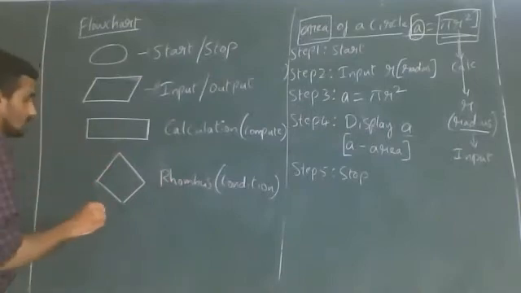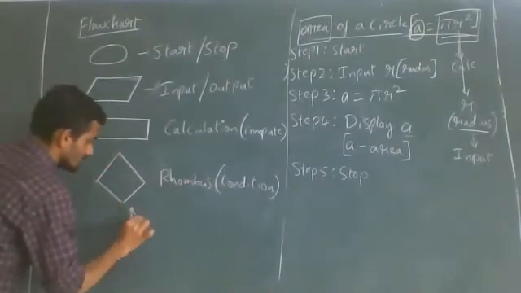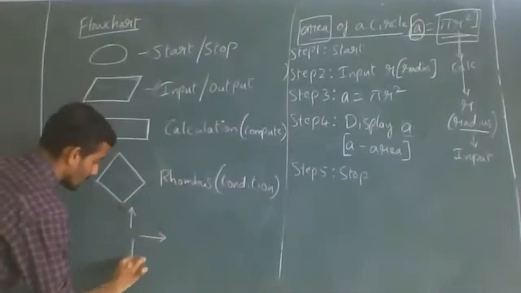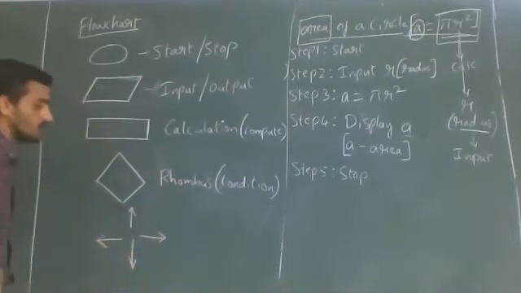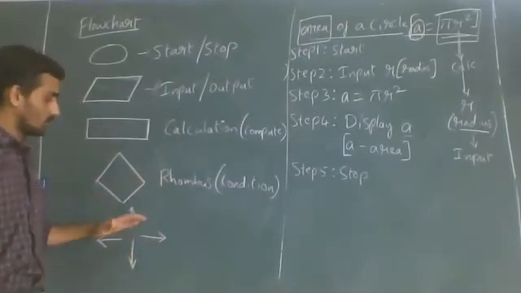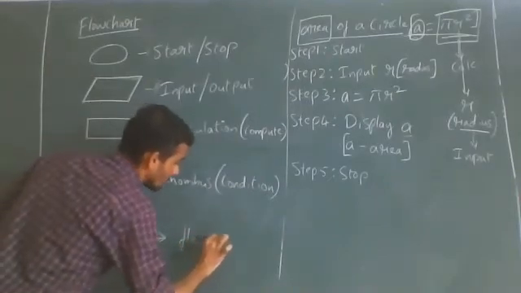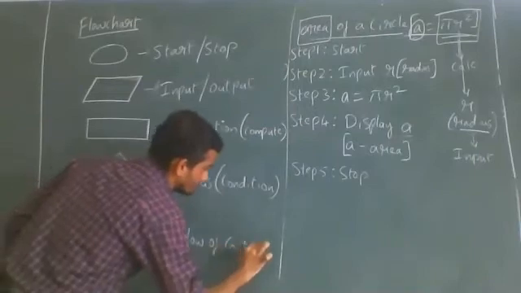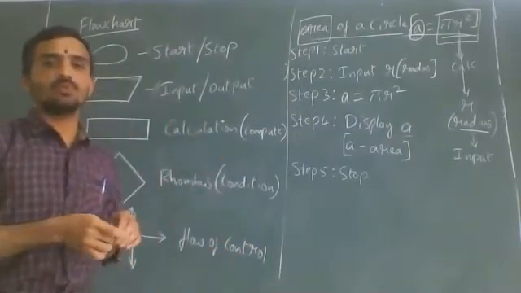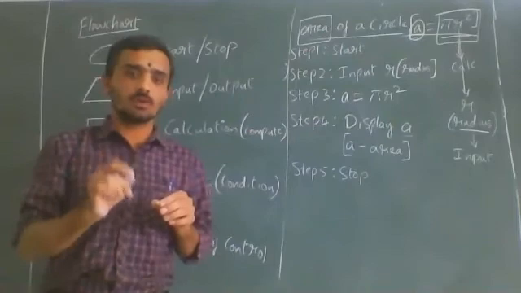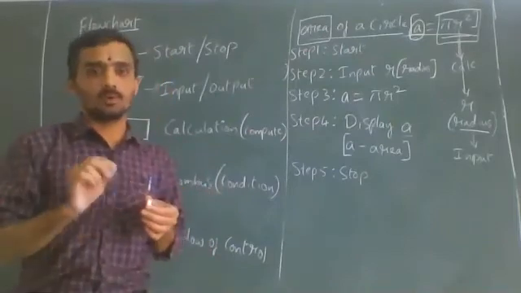Next, we have these arrow marks: left, right, top, bottom, and all. These arrow marks are there. This indicates flow of control, program control, flow of program control. So we have discussed a lot about the topic program control, right?